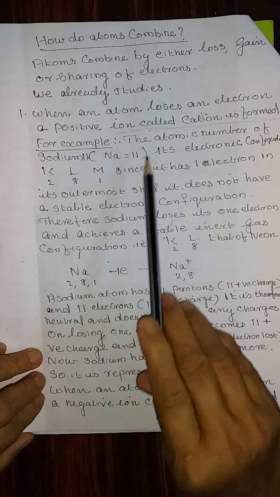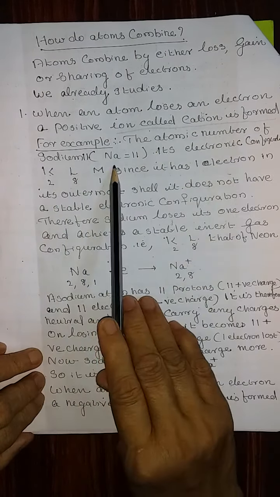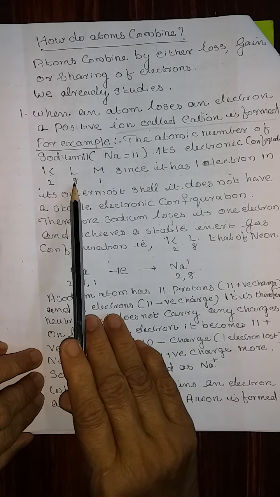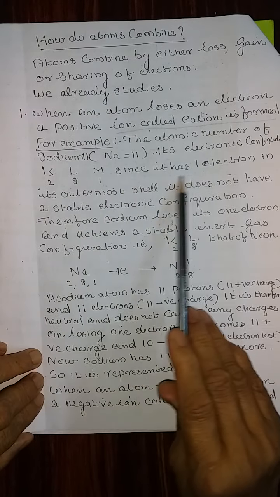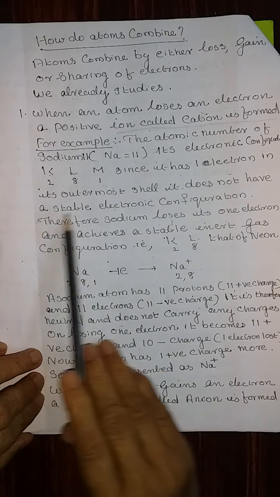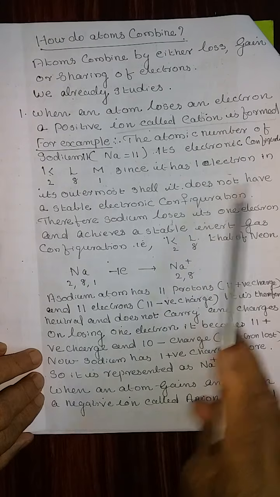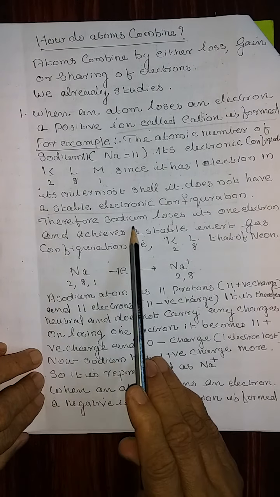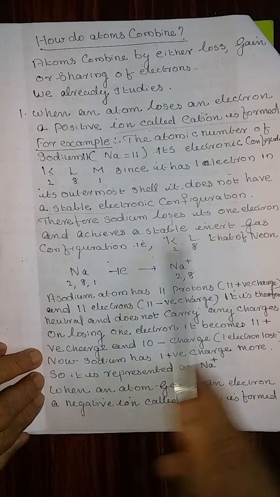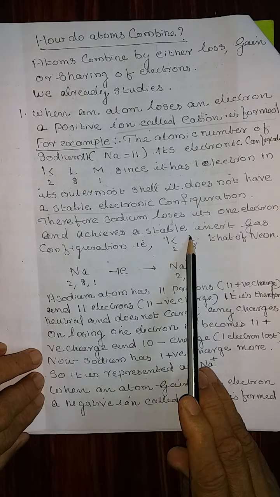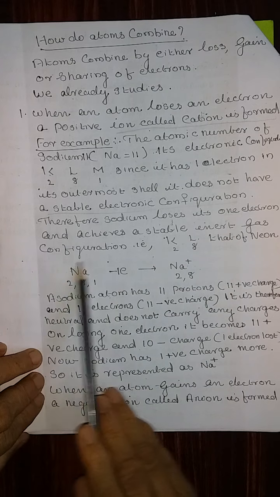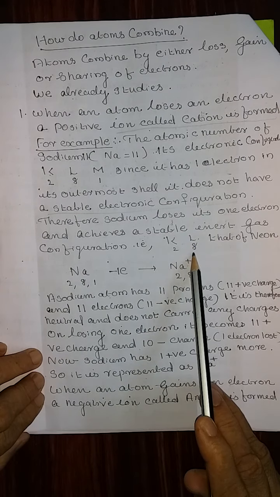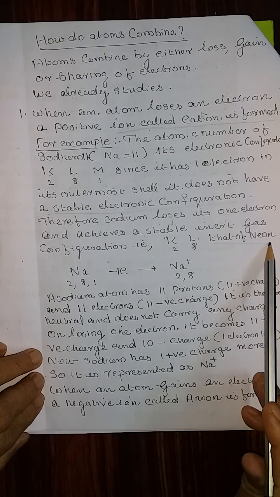For example, the atomic number of sodium is 11. Its electronic configuration is 2, 8, 1. Since it has one electron in the outermost shell, it does not have a stable electronic configuration. Therefore, sodium loses its one electron and achieves a stable inert gas configuration, that is K shell 2 and L shell 8, that of neon.